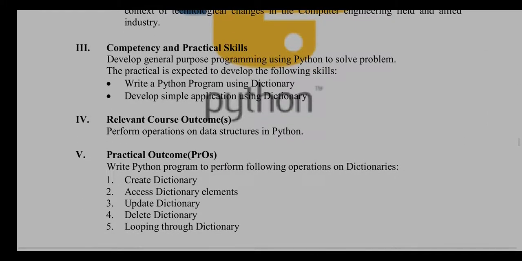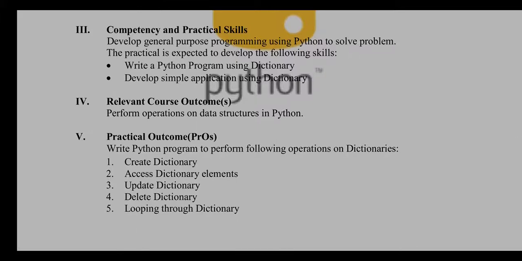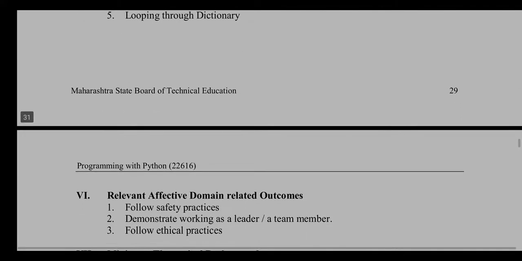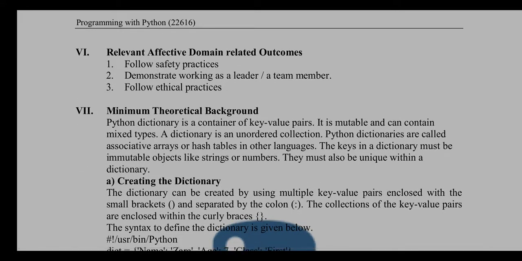Okay, next section is competency and practical skills, and relevant course outcome and practical outcome. So in all these outcomes sections, here we are going to learn different methods, or we can say operations, which are performed on dictionaries. Okay, so we are going to learn and apply it in real time. So we'll gain the knowledge regarding the operations. The next is relevant affective domain related outcomes, that is follow safety practices, demonstrate working as a leader and as a team member, and follow ethical practices.